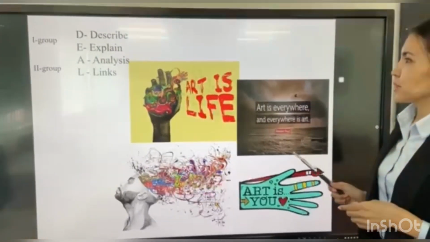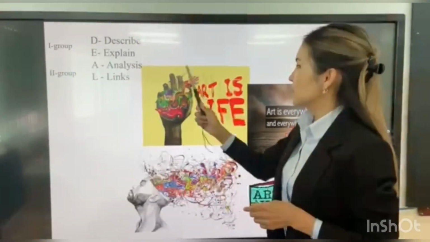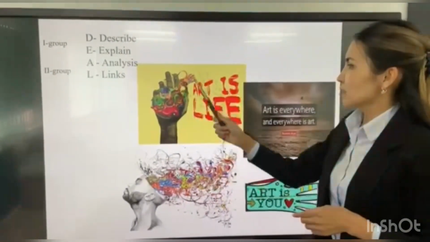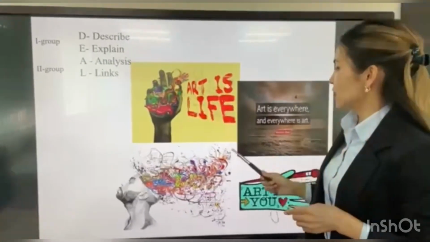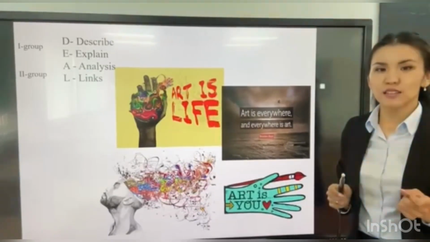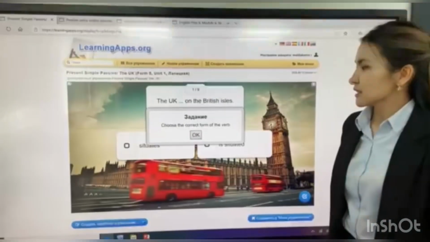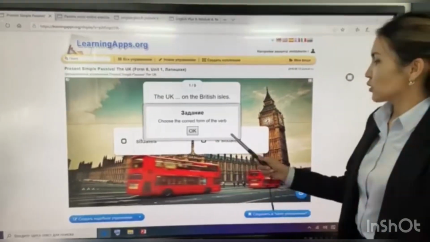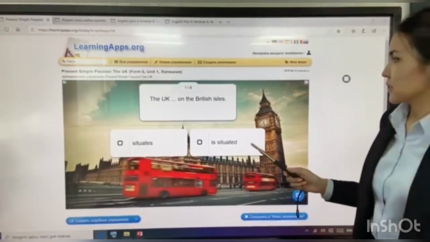Okay, children, look at the screen. There are some pictures. First group, you should describe and explain these pictures. Second group, analyze these pictures and find links. You will work on your worksheets, then you will present this poster. The next task, choose the correct form of the verb in the passive voice of the present simple.